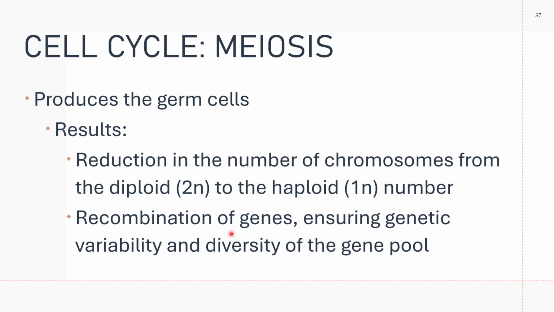That is recombination. It takes place in meiosis; there is no recombination in mitosis.